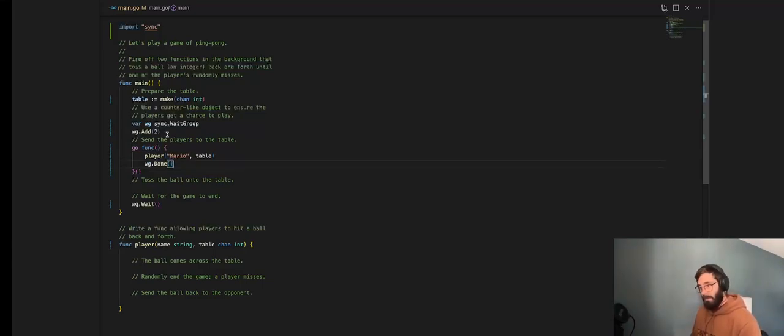This will decrement add. So here it will go down to 1. The next one will go down to 0. This unblocks, and we finish the execution of our program.